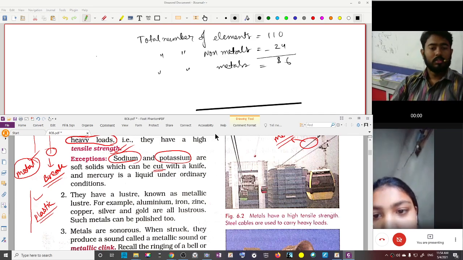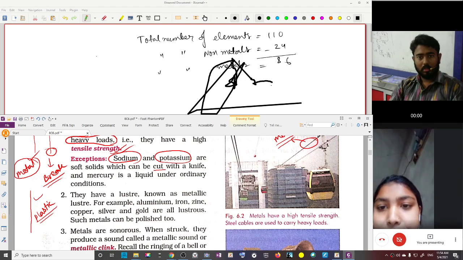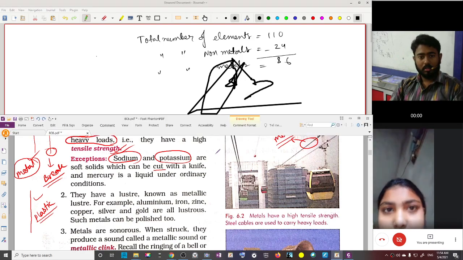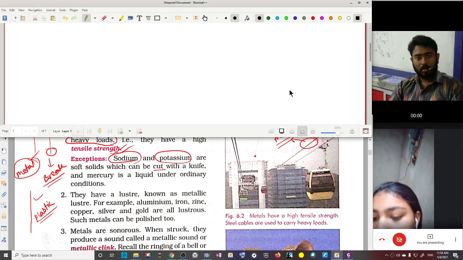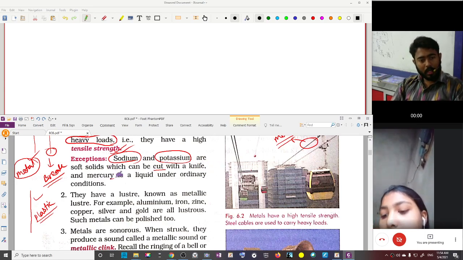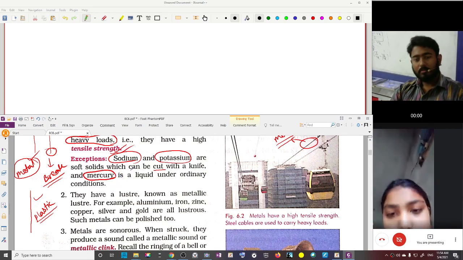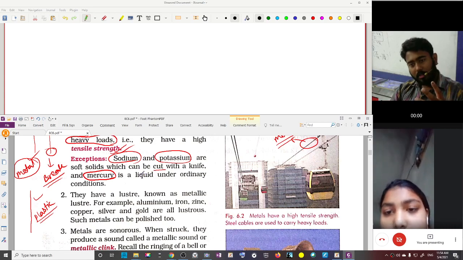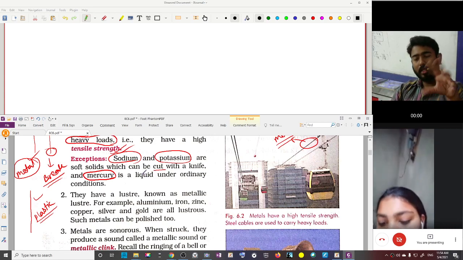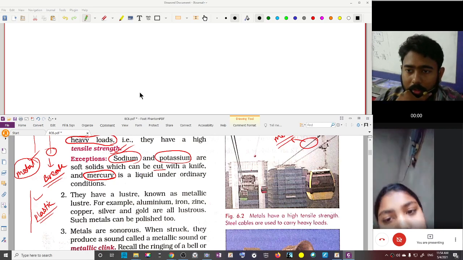So sodium and potassium are soft solids which can be cut with a knife, and mercury is a liquid. Have we seen mercury in a thermometer? Yes. So mercury is a liquid. It can take the shape of any container in which we keep it. Is that clear? Yes, sir.